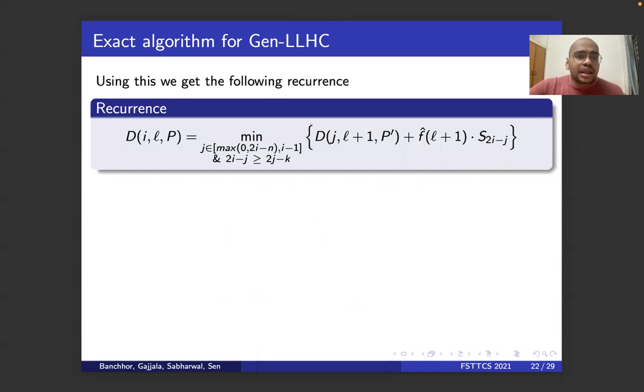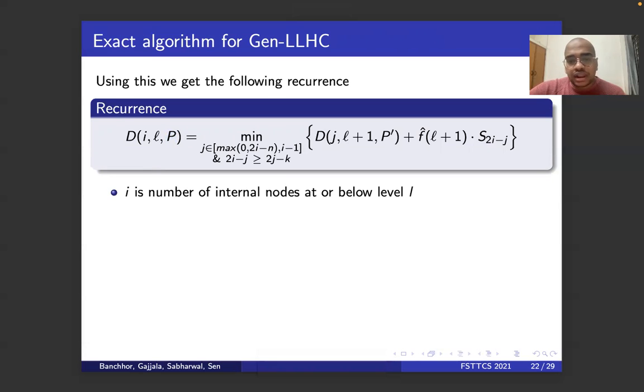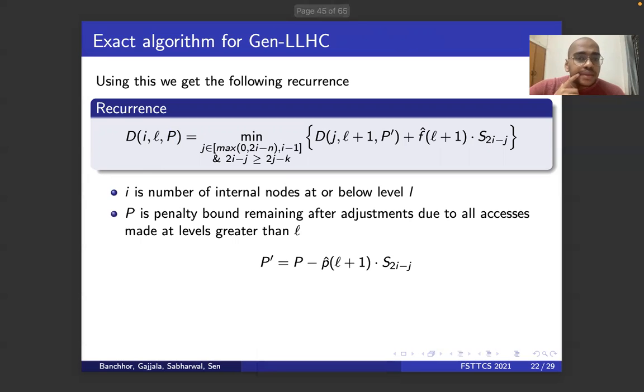Now we'll give a similar DP like earlier, but the problem we have in general LHC is that we want the final tree to be within some penalty bound. For this, we introduce this new parameter in the DP. So first, i is the number of internal nodes at or below level l, like earlier. P is the penalty bound remaining after adjustments due to all accesses made at levels greater than l. So let's say P dash is at level l plus 1.